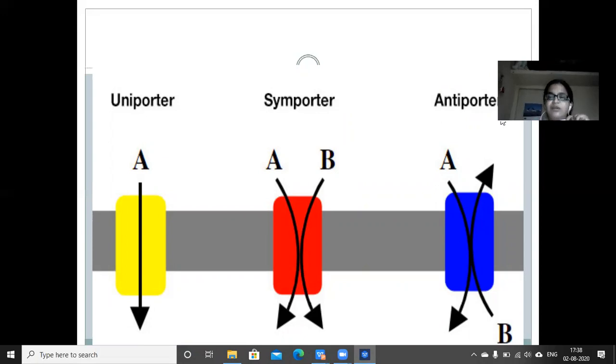Whereas in the antiporter mechanism, two substances are also transported, but when A moves from outside to inside, B moves from inside to outside. This diagram is important for representing the three types of mechanisms in secondary active transport.